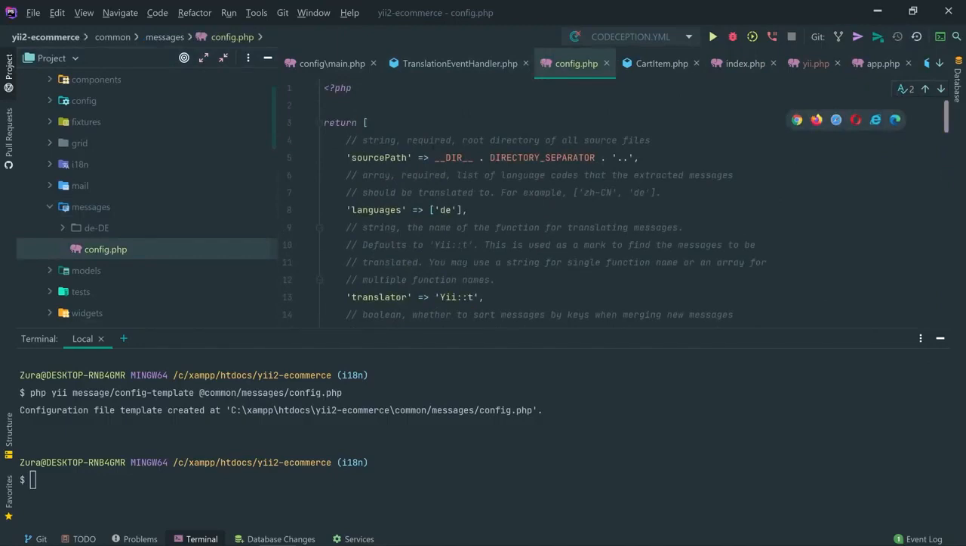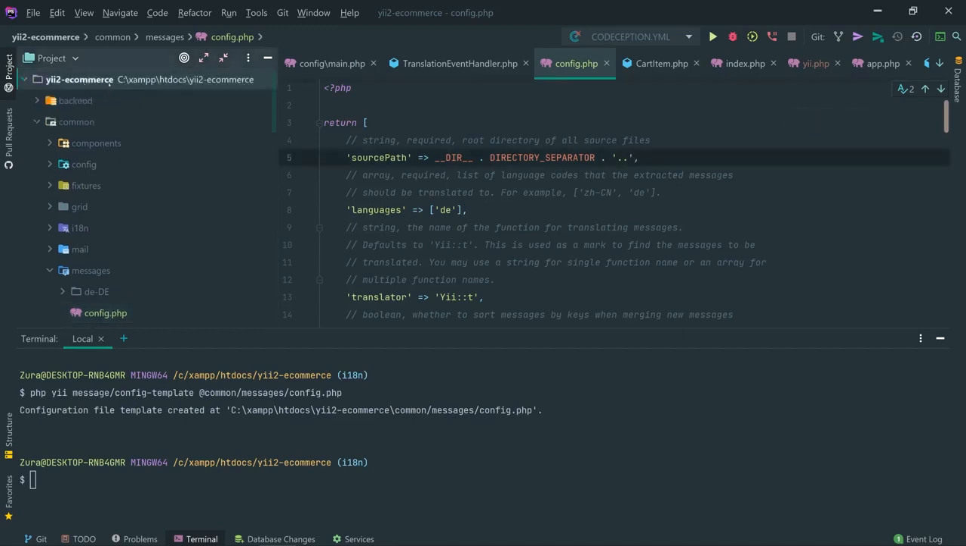Right here we have the source path. That's basically the folder inside which the application should look for the source files, look for the Yii2 messages. In our case, that's not one directory back, that's actually two directories back, because the project root is the place inside which we should search the translation messages. So let's go two directories back.